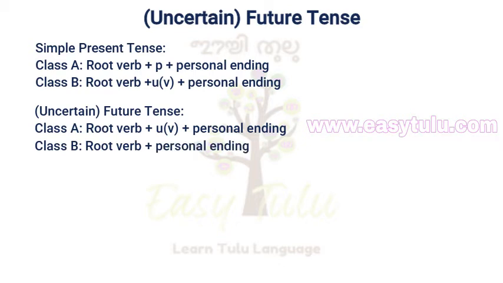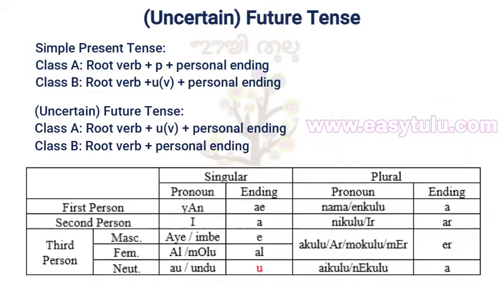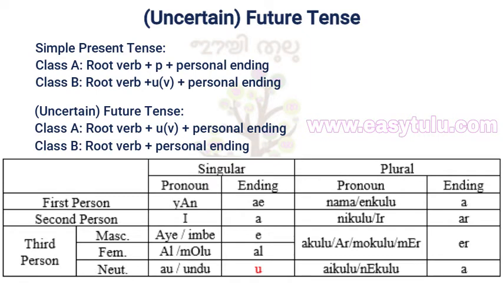Okay, now let us learn personal endings in future tense. Personal endings in future tense are same as simple present tense, except third person neuter singular. First person singular yan. Personal ending is a. Second person singular e. Personal ending is a. Third person masculine singular I or imbe.